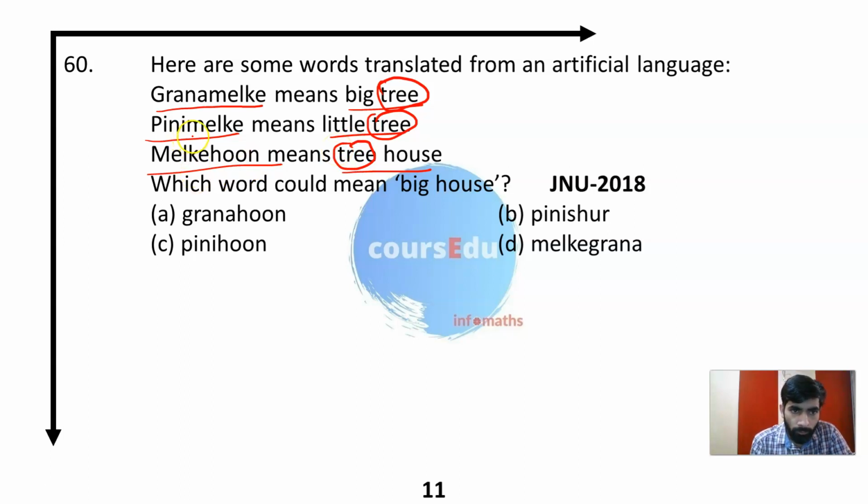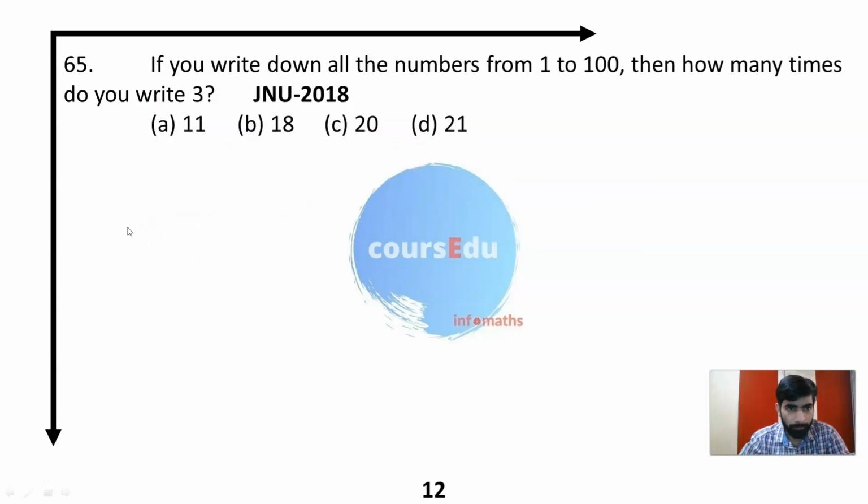So what portion can you see common in here? You can see Milke as a common portion. So Milke means tree. In that way, big means grana, little means pini, house means hoon. That means big house will be translated in the artificial language as grana hoon. Big for grana and house for hoon. Grana hoon is the right answer, option number A.